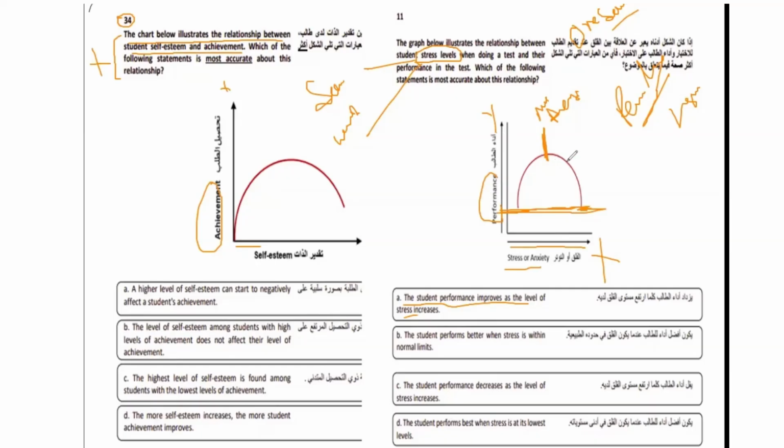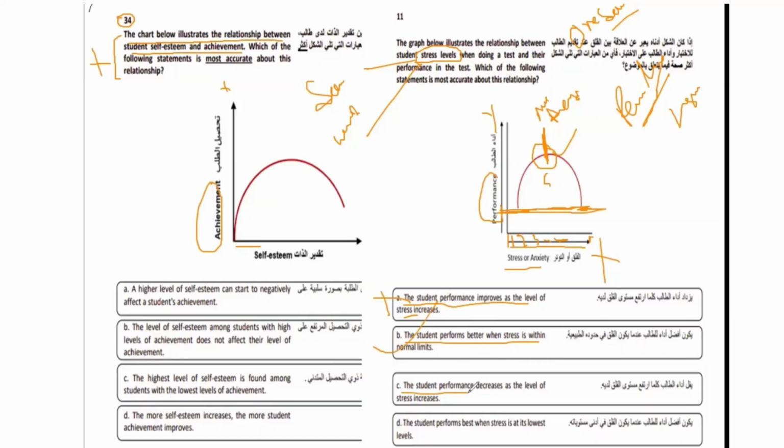You can see here the level is increasing. Imagine numbers like 1, 2, 3, 4, 5, 6. As the numbers are increasing, that means the stress level is increasing. So definitely the performance is declining. Again, the students perform better when the stress is within the normal limit. So this is a normal limit. If you number it from 1 to 10, this will be the middle, that will be 5. So performance, as you can see at that stage, is high. So this option is correct.